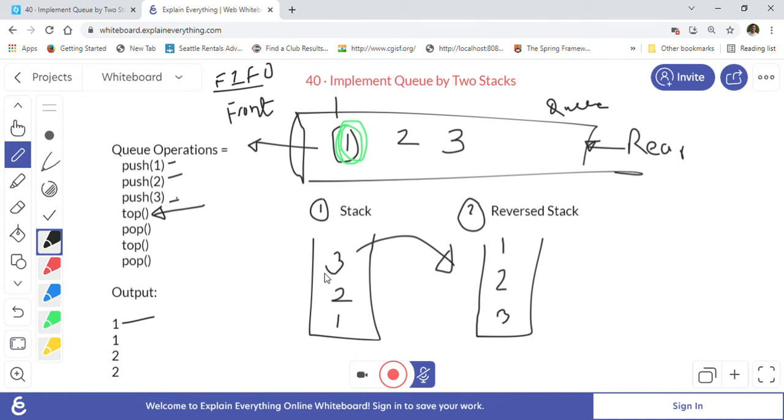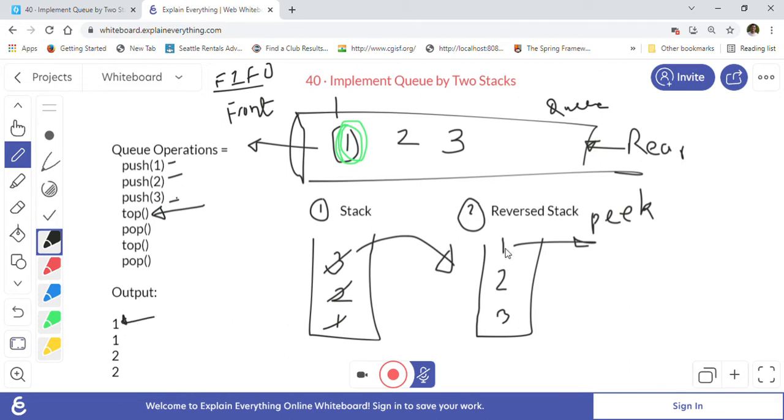And at this time this stack becomes empty, correct, because we already put these elements here. And what we will do is we will just do the peek operation on the reverse stack. So I'll just write down. The peek operation will just give you the reference of this one basically, right? And we will return that reference, and after returning the reference, we will get this one there.